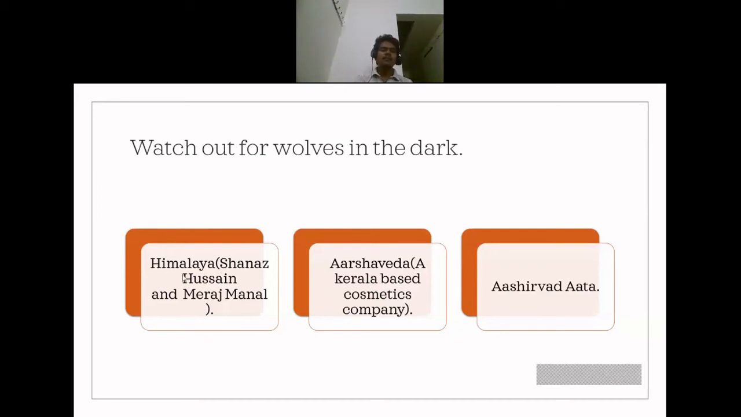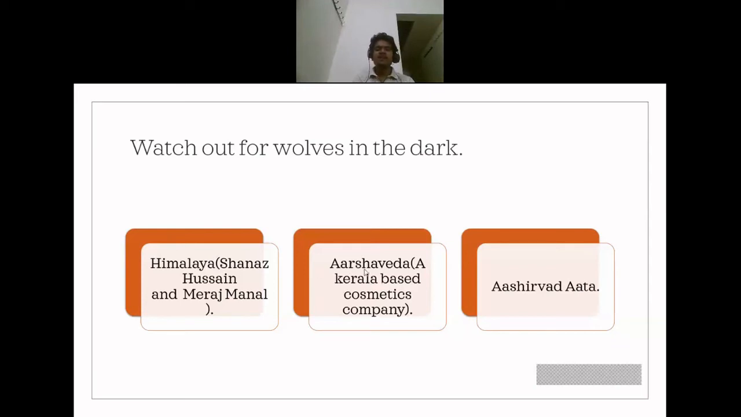And Himalaya is a company which mostly specializes in cosmetic products. You might have seen Himalaya products such as face wash, hand solutions, and other cosmetic areas. So Himalaya is run by two Muslim entrepreneurs, Shahnaz Hussain and Meraj Manal, who do not display the halal logo up front, but their company is halal certified by default. So if you purchase any Himalaya product, you are indirectly contributing to economic jihad.